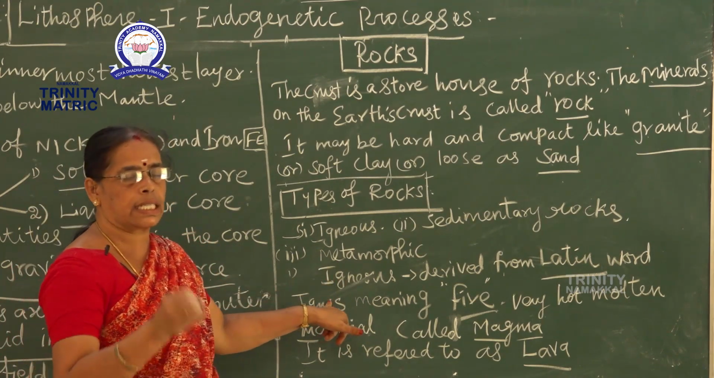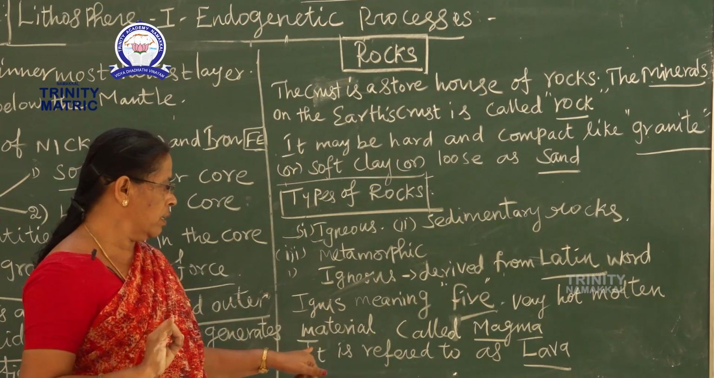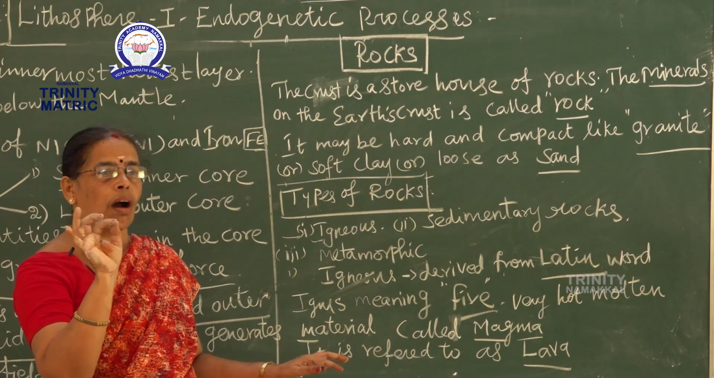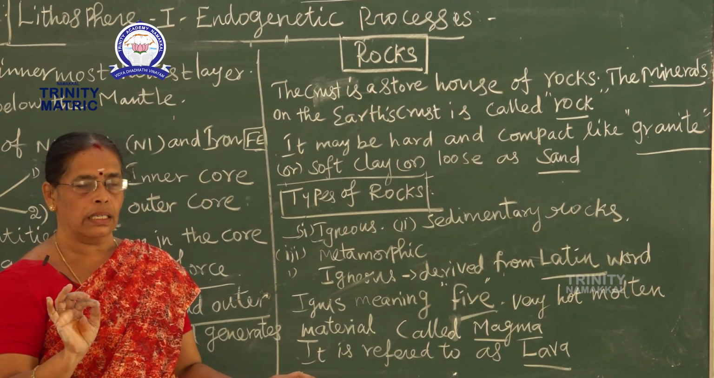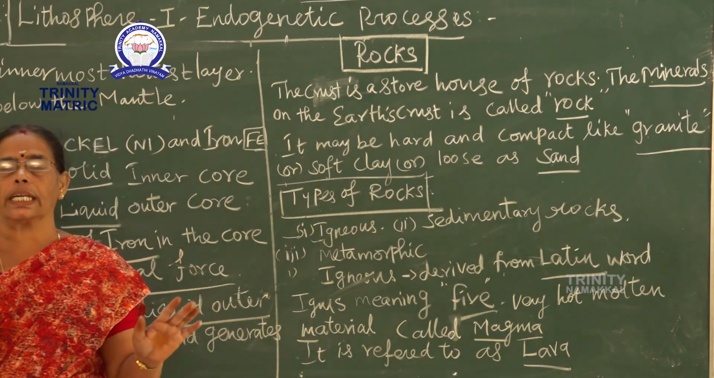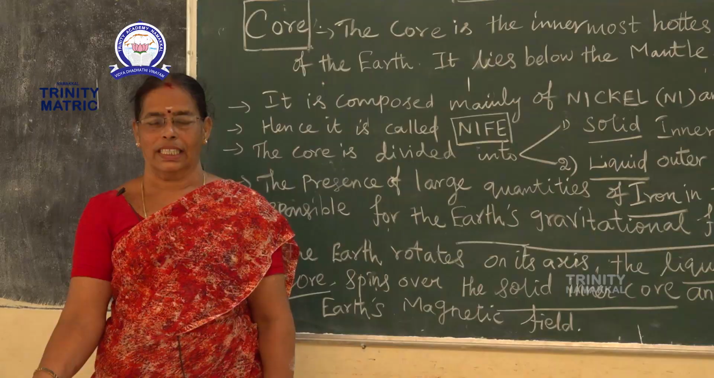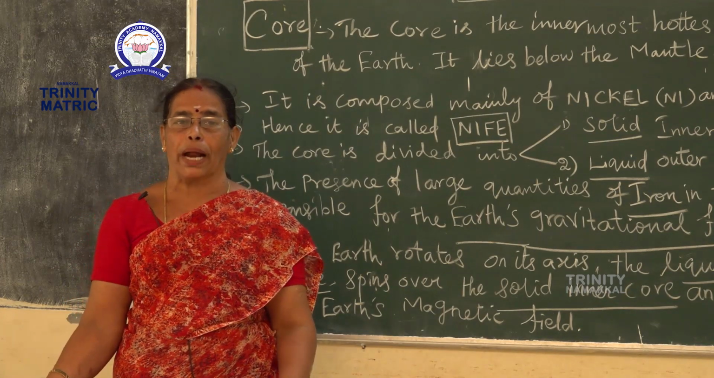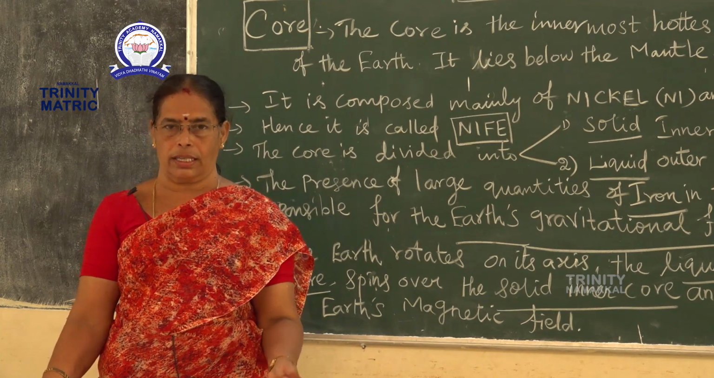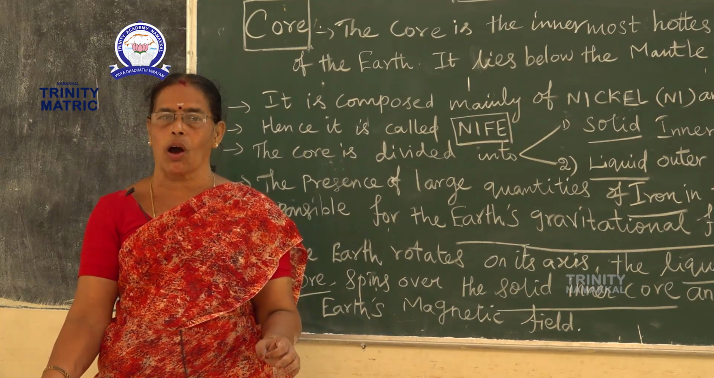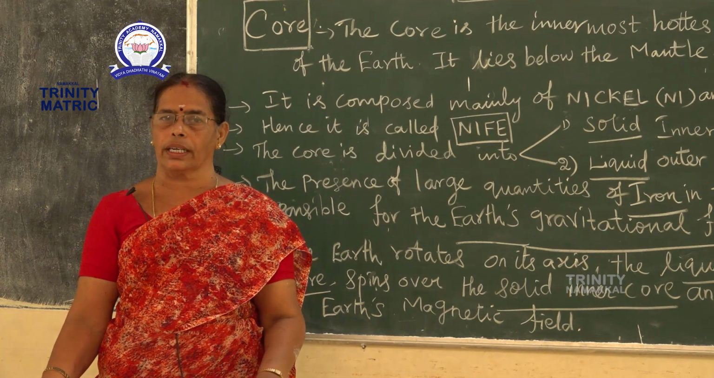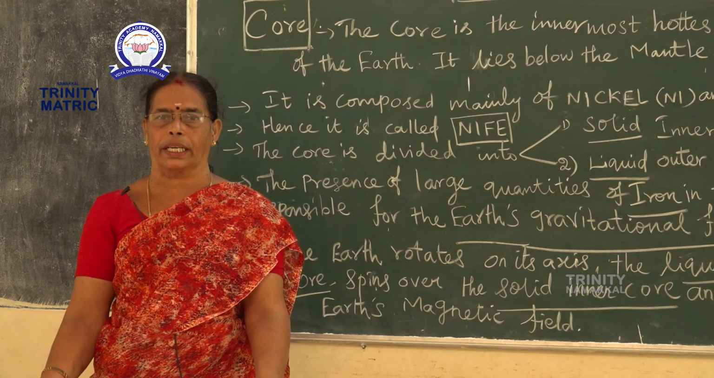So igneous is derived from a Latin word. What is the meaning? Fire. How is it? Very hot molten material. What do you call it? Magma. When it comes out, it is referred to as lava. Igneous rock is called a primary rock because all the other rocks are formed directly or indirectly from igneous rocks. So it is called a mother rock or primary rock.